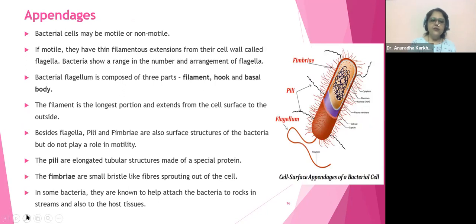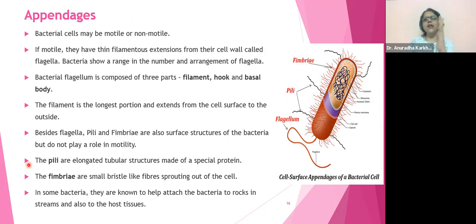Well, then we saw something called the appendages, which are going to be present. And in appendages, we saw flagella, cilia, and fimbriae, right? And I told you that the flagella is going to be made up of filament, hook, and the basal body. What the basal body is, is something that we'll be talking about in the coming lectures. Then I told you about the cilia, that they are numerous and they're going to be present all over the body surface, and they are going to be helpful in forming the conjugation bridge.